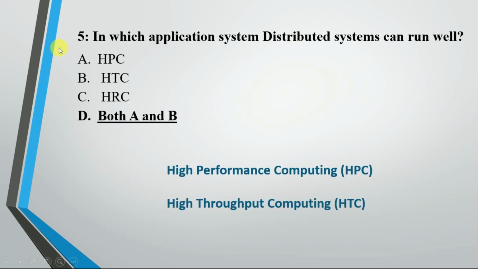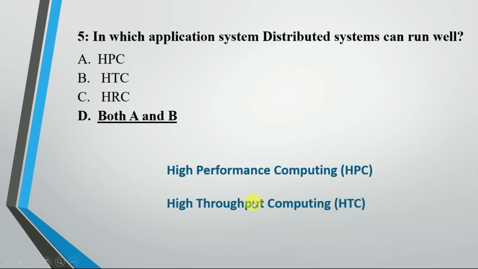Now the question is, in which application can a distributed system run well? Means we want a system that can perform distributed computing very well. Options are HPC, STC, HRC, and option D is both A and B. The answer is option D, both A and B, because we want a system that can provide high performance computing and high throughput computing.